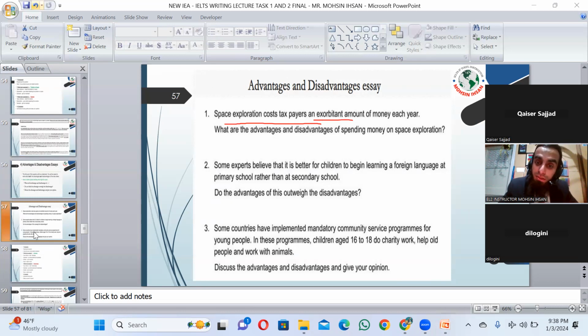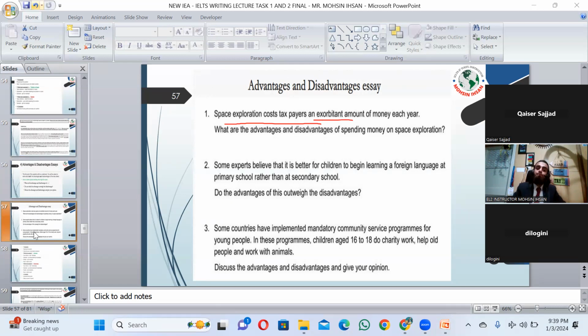What are the advantages and disadvantages of spending money on space exploration? In body number one, you would write the advantages or disadvantages, and in body number two, the other perception.